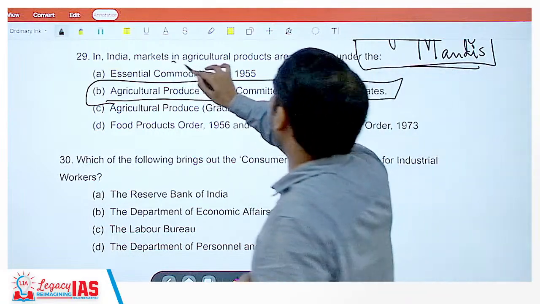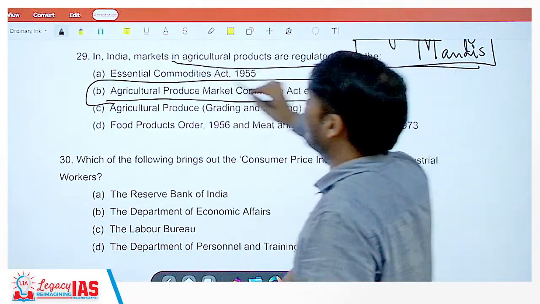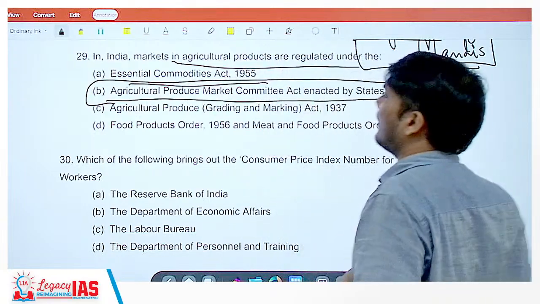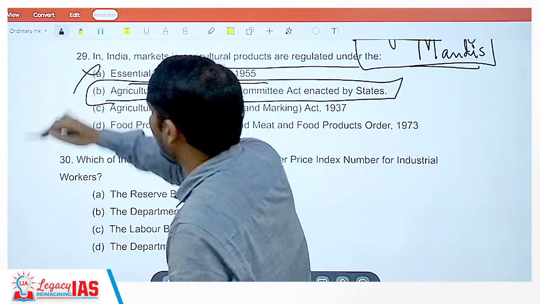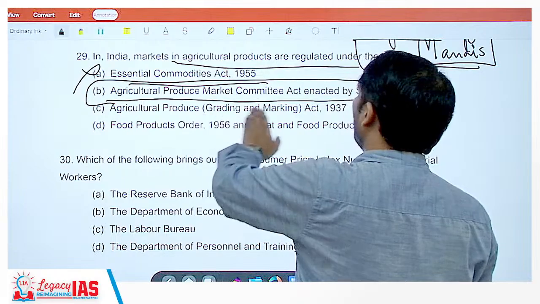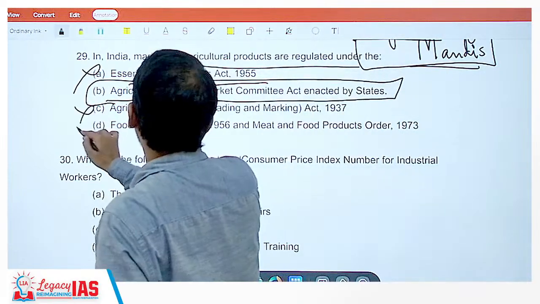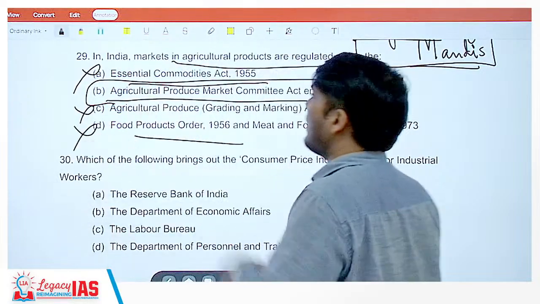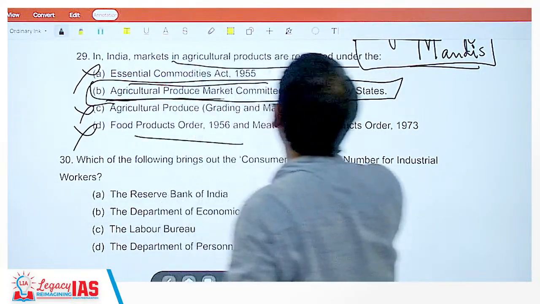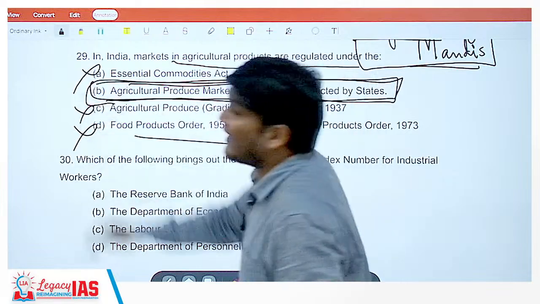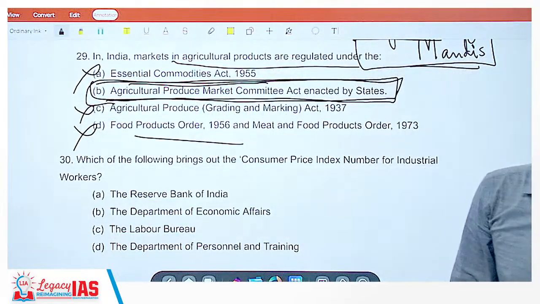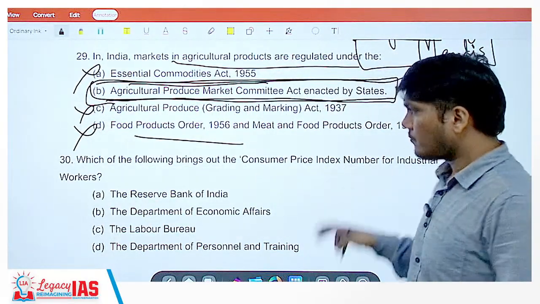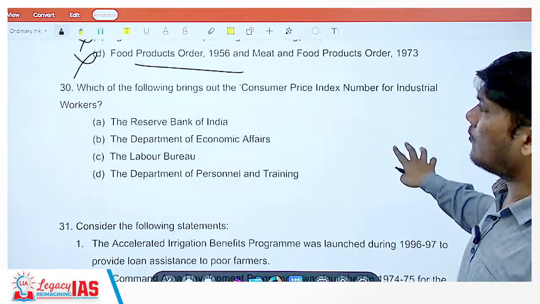Indian markets in agriculture products are regulated under the Essential Commodities Act 1955. No, not under Essential Commodities. Agriculture produce grading and marketing. No. Meat and food product order. No, absolutely not. But under the Agriculture Produce Market Committee Act enacted by the states, it is different for different states. Alright. Now, next question.